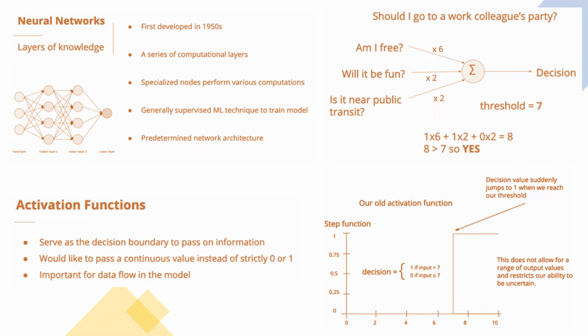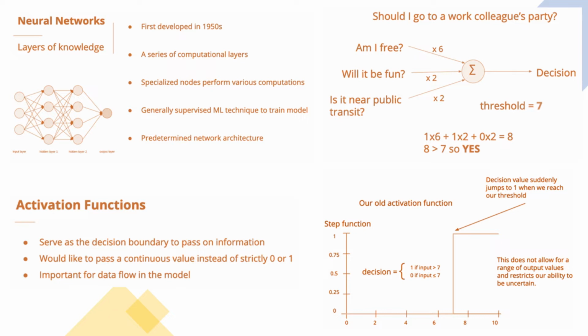The other factor that allowed us to come to this conclusion was the decision threshold. Had we set a decision threshold of 3 instead of 7, then indeed there would be a case when we would choose to attend the party even if we aren't free. Now, it is clear in this example that we want a threshold above 4 to handle the case that we aren't free. However, you can imagine if we are looking at pixels in an image or a large document of text that this decision threshold may not be so easy to determine. This is where we see the application of activation functions.